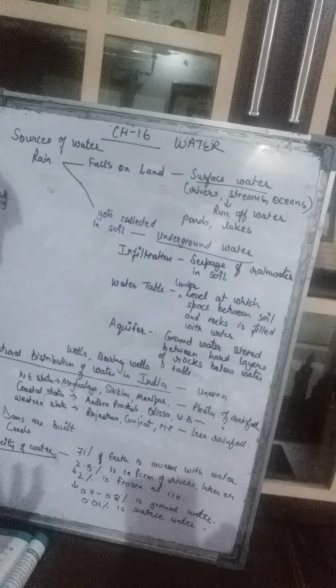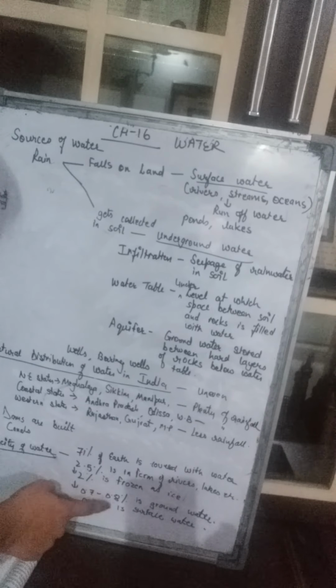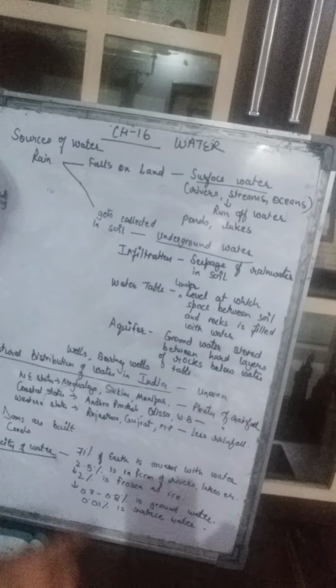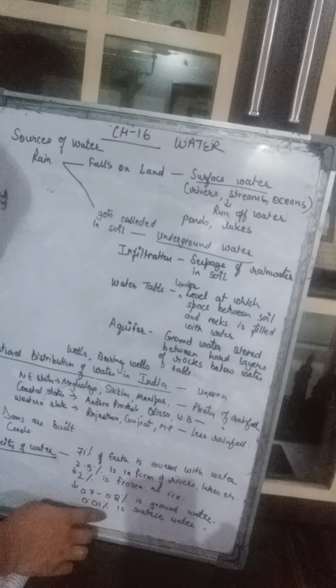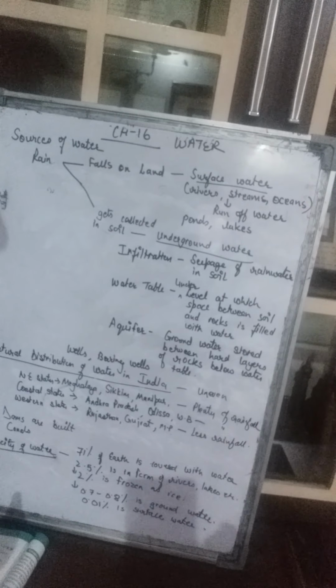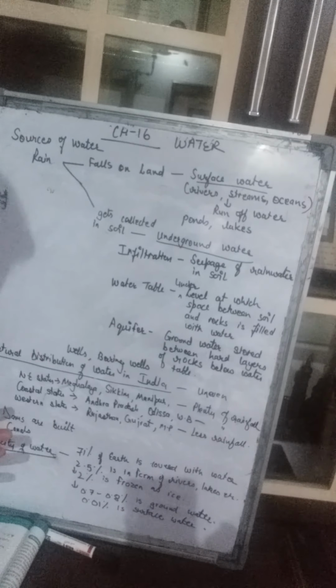But we cannot use it unless it comes down in the form of rivers. So, how much is left as surface water or groundwater? Only 0.7 to 0.8% is the groundwater available to us, and 0.01% is the surface water. That's it. So only this much water is available for us to use.